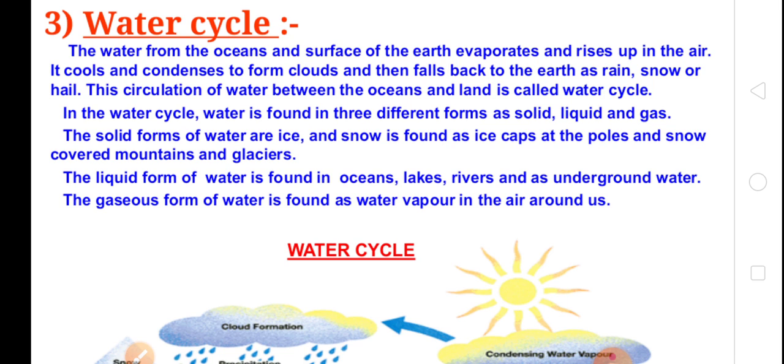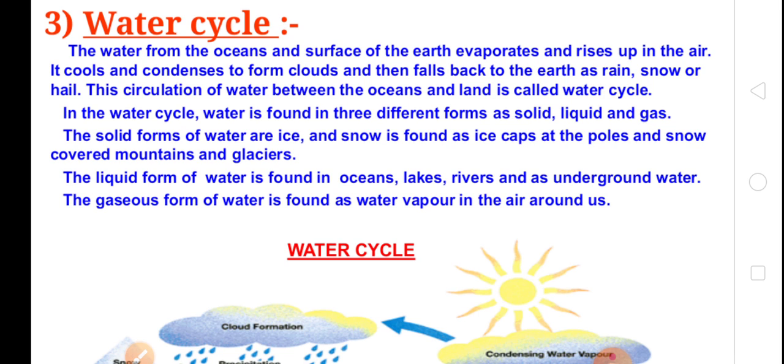Second, condensation. Children, in condensation, the water that is evaporated cools and condenses to form clouds. So when water condenses and forms clouds, this step is called condensation.